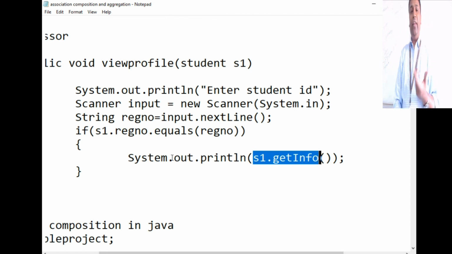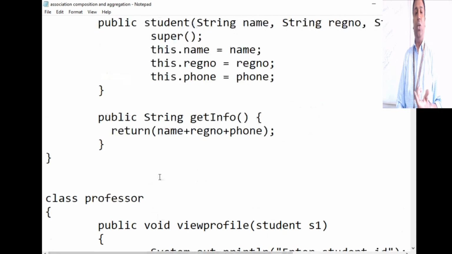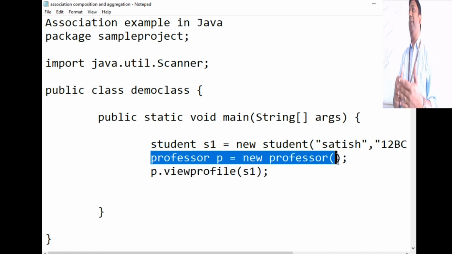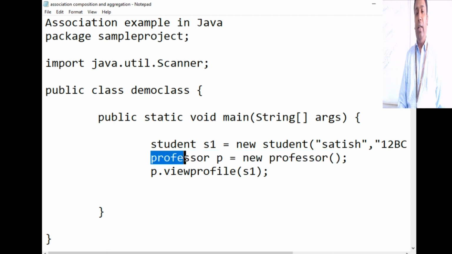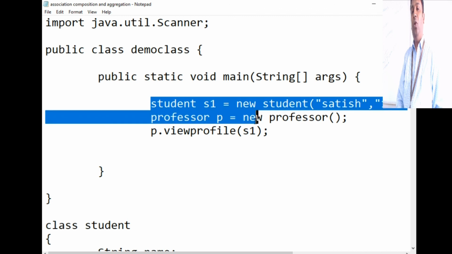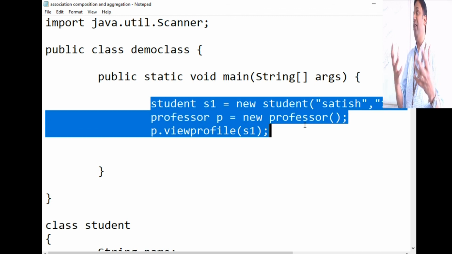And what about the lifetime of these objects, professor and student object, and how do I create them? Say this is my main class. You see a student object is getting created and a professor object is getting created independently. Two objects, and this object is not controlling that object in any way. So you see here, both these objects' lifetime or lifespan is independent of each other. So when you have such a relationship, you call that association.